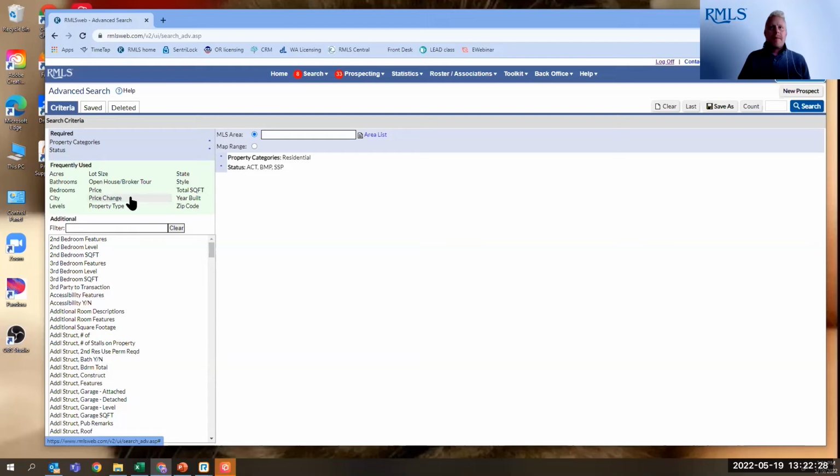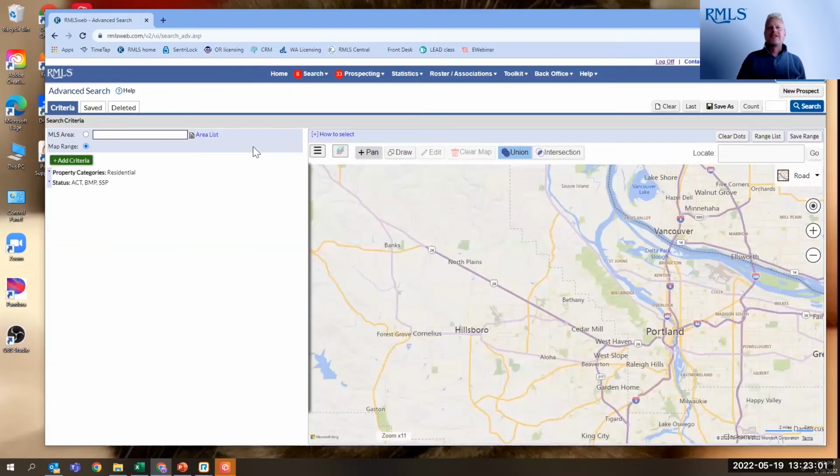That was our price change. Let's go ahead and get into our map, because our map is really what's very exciting. Now, if you are an agent who continues to want to use the MLS area number to do your searches, I'm going to plead and beg and say, don't use the MLS area, use the map range. You're going to find so much more use out of the map range than you will by searching MLS area numbers. MLS area numbers have nothing to do with the real world. They were created by MLSs for not so great reasons. So use the map range. There's so much more benefit to using it, such as, let's go ahead and get into Hood River.